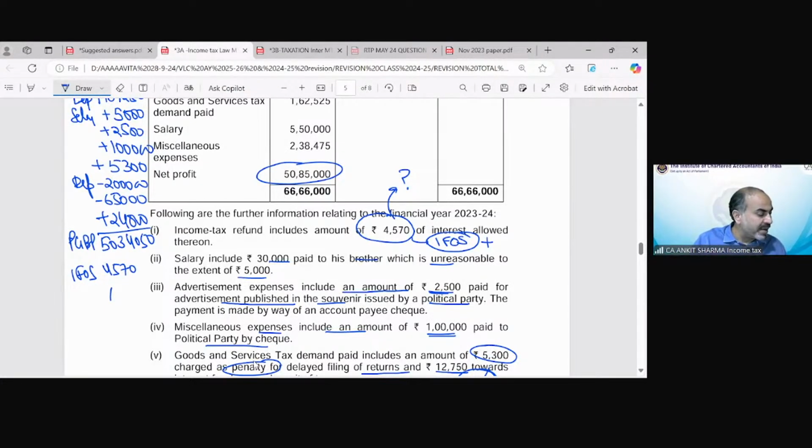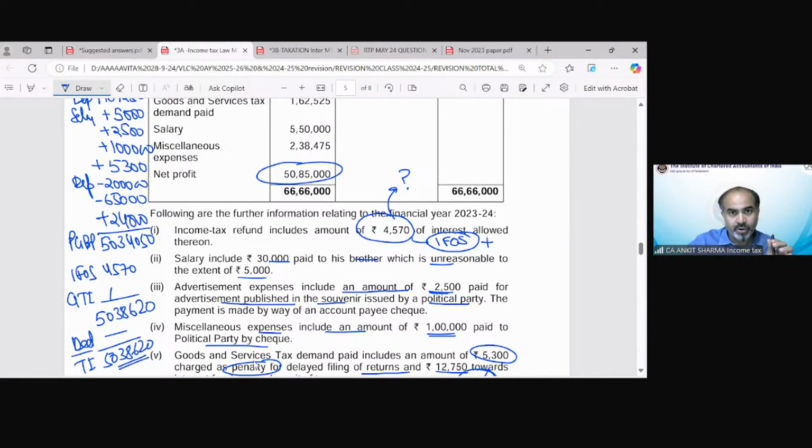So that would be my GTI. It would be 5038620. And because no deduction is allowed under section 80C to 80U, except those three deductions, which are not mentioned in the question, that would remain my total income also, 5038620. So we need to calculate tax on this value.